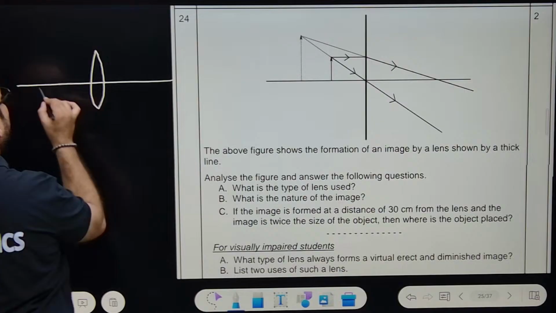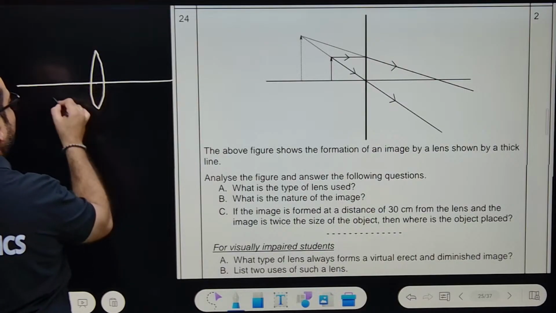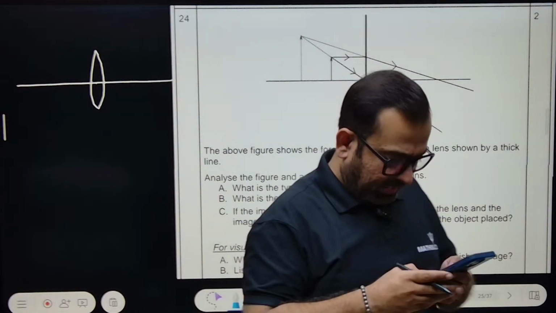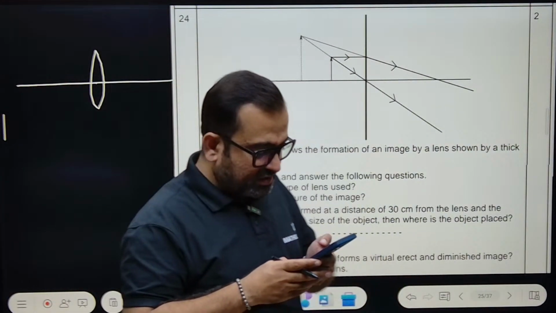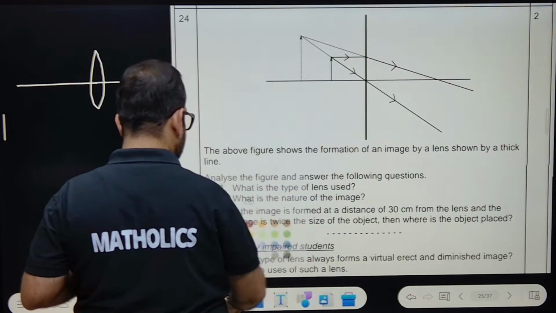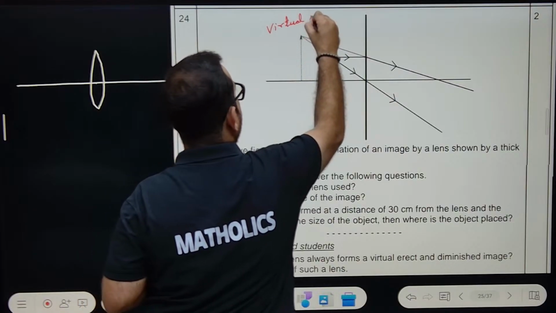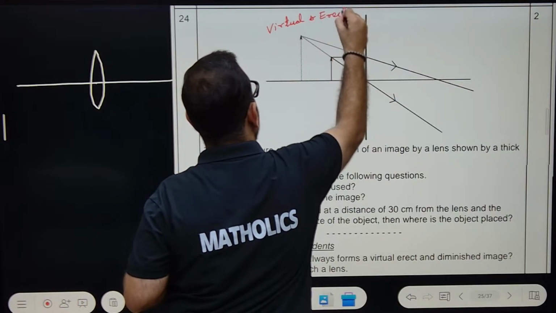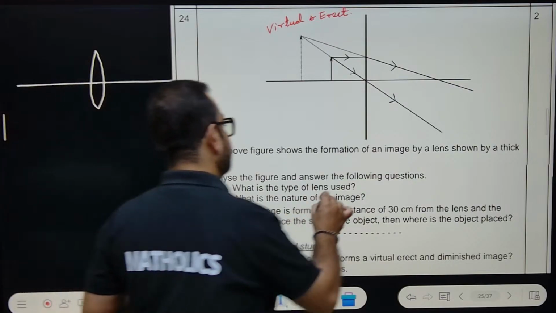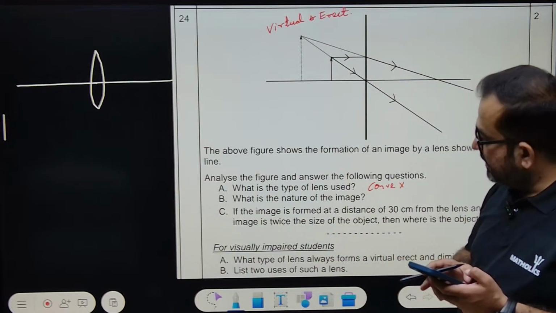Say we make F1, F2. You know that F1, F2. Anyone comfortable with the diagram of a convex lens? Yes. Nature is virtual. Image is, see, these are the dotted lines, and dotted lines tell us the image is virtual and erect. Yes or no? The image formed is virtual and erect. So what is the type of lens used? It is convex. Tell me, yes or no?